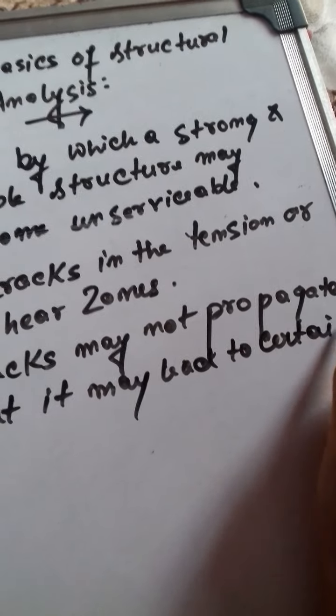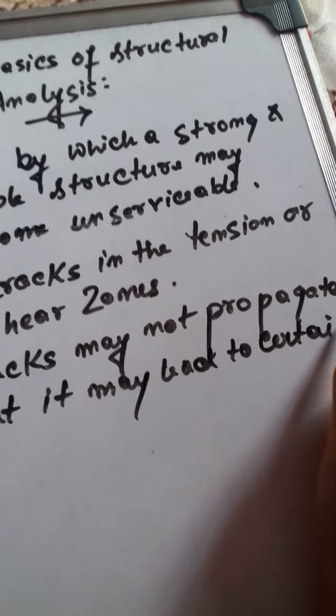Now, for a determinate structure, the number of unknowns must be less than or equal to the number of equations of static equilibrium available. For 2D static equilibrium, how many equations are there?